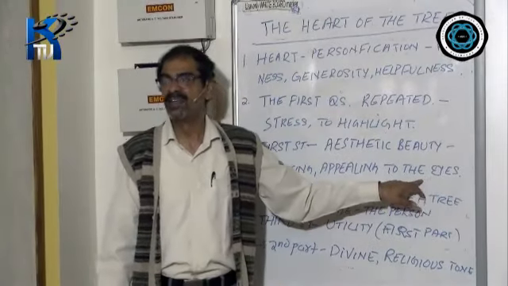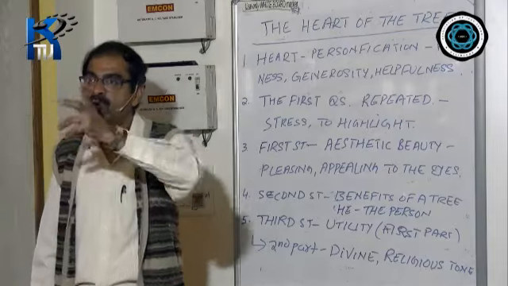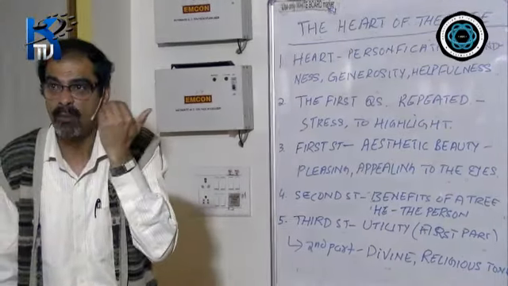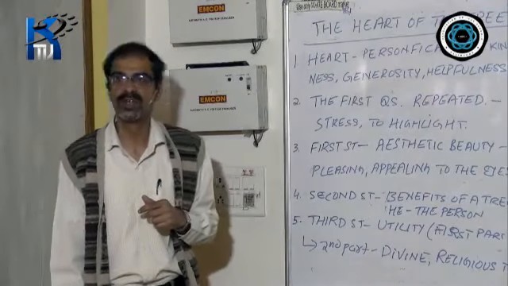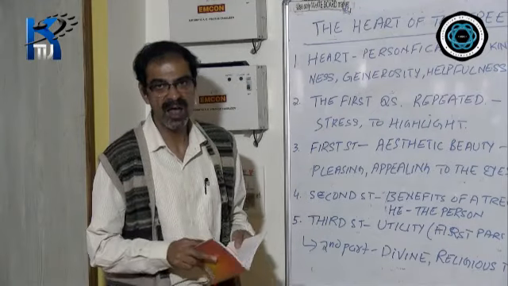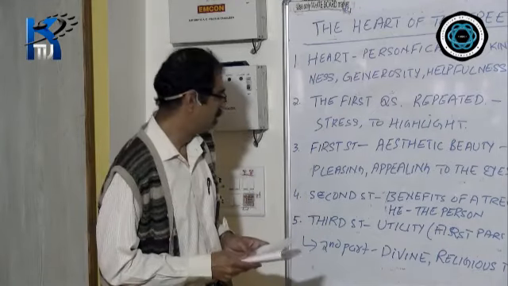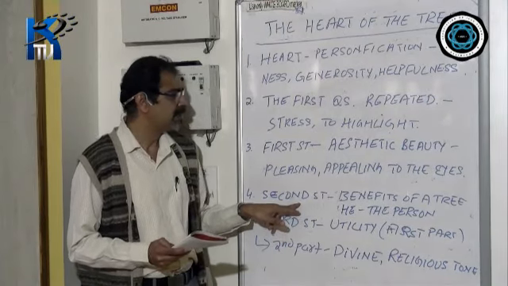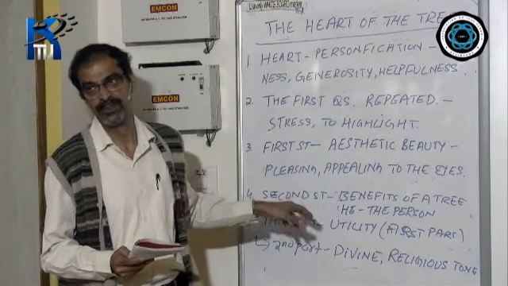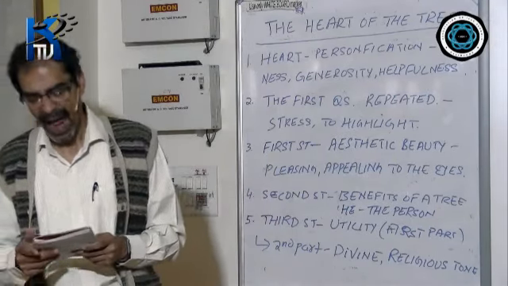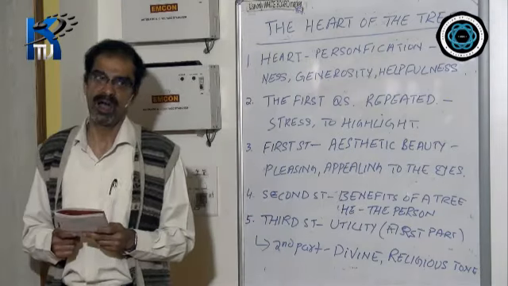So here in the first stanza, the beauty of a tree, what is pleasing to our eyes, those things have been expressed in the first stanza of the poem. When we move on to the second stanza, we will see the benefits of a tree. How trees are beneficial and advantageous for us.